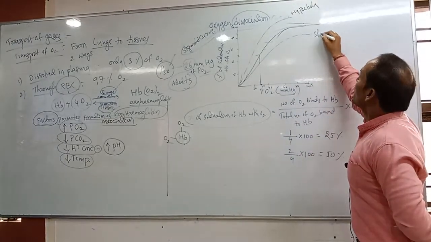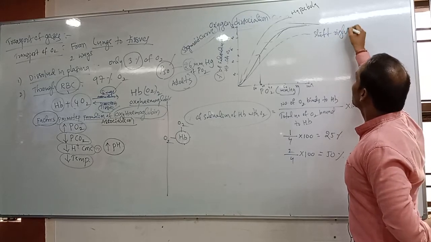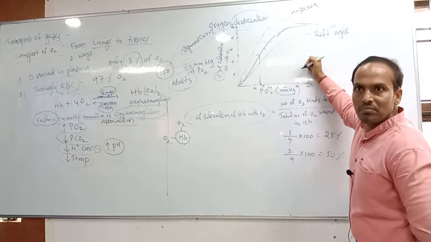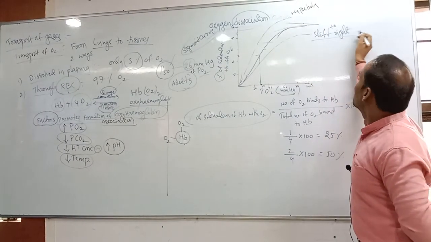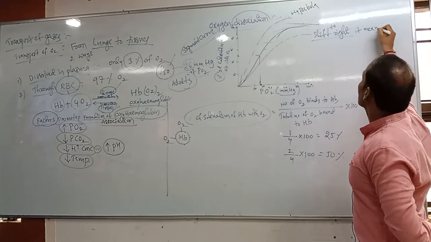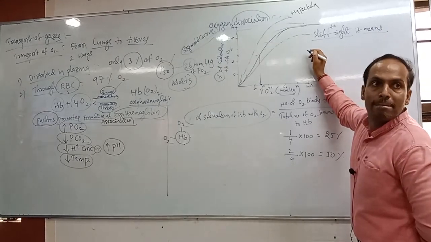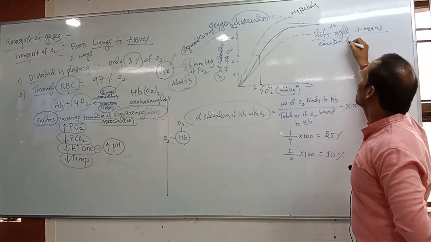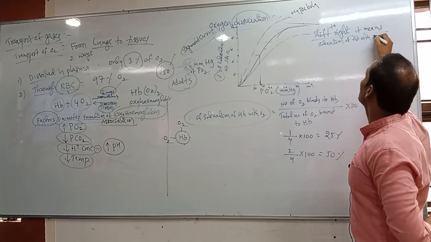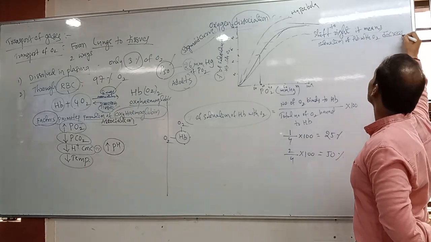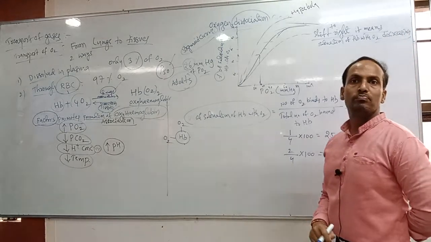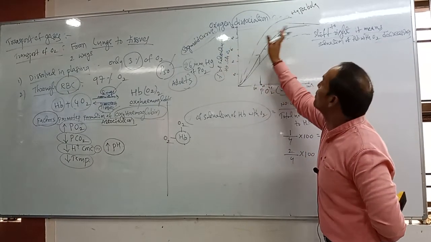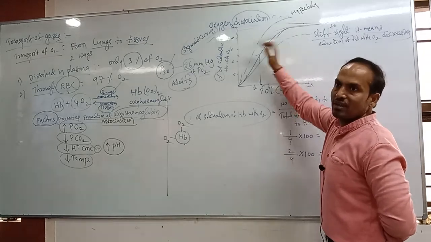If it shifts to the right side, it means the saturation of hemoglobin with oxygen is decreasing. The percentage of saturation of hemoglobin with oxygen is decreasing here.